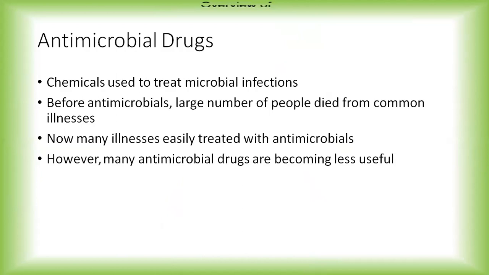Now let me tell you, before 1850, or before the introduction of antimicrobial agents, many people used to die from common illnesses. It might include plague. If plague came, it used to claim the lives of hundreds of millions of people. Cholera used to claim lives of lakhs of people.